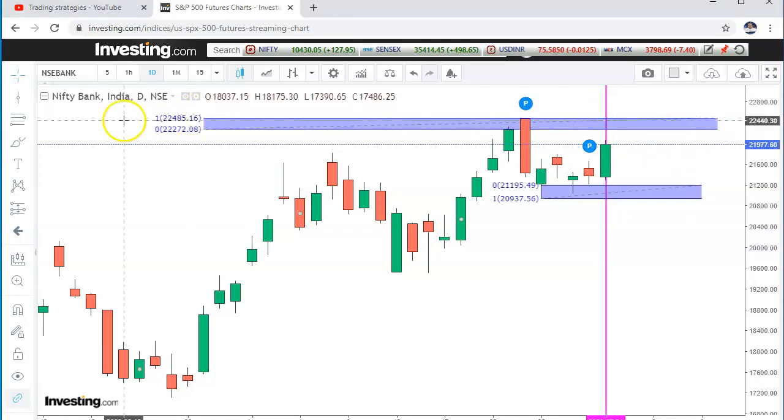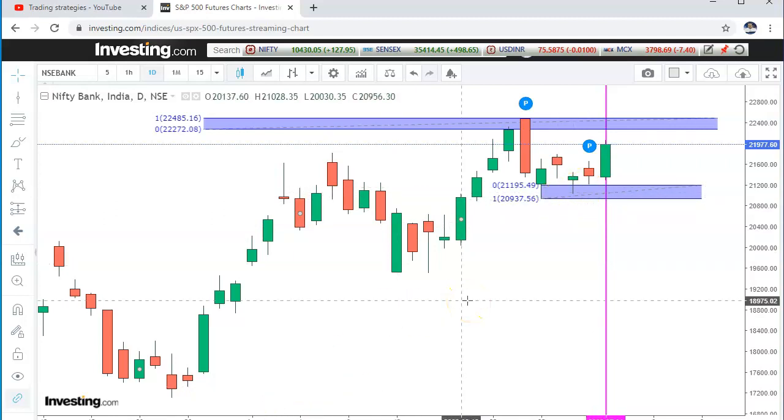If the price closes above 22,500, we can expect a decent rally of 1000 points or 1500 points upside to the Bank Nifty. That is the main important level we have to notice, 22,500. On the downside, the 21,200 and 20,900 zone will give decent support to the Bank Nifty, this area, right?